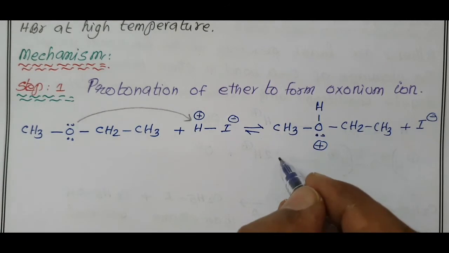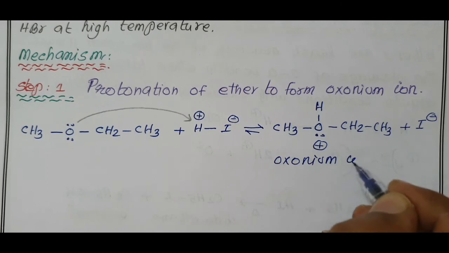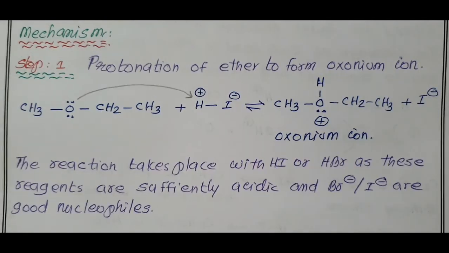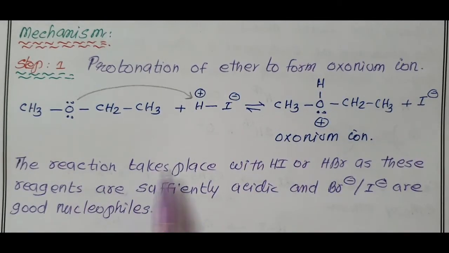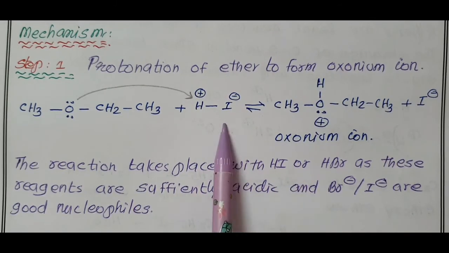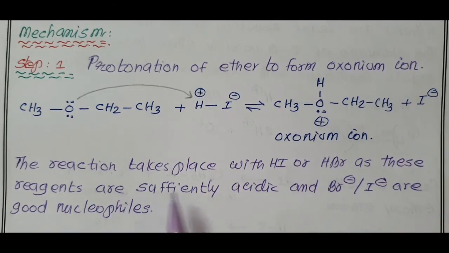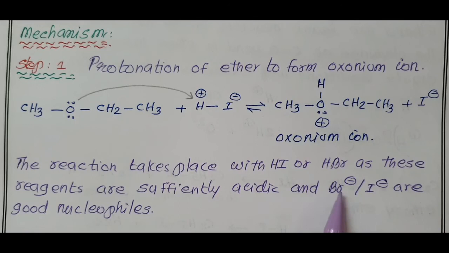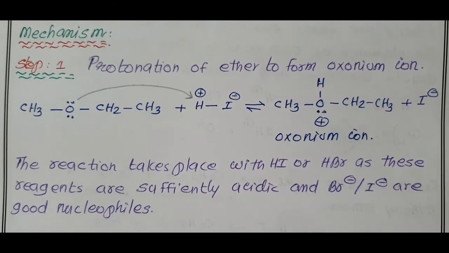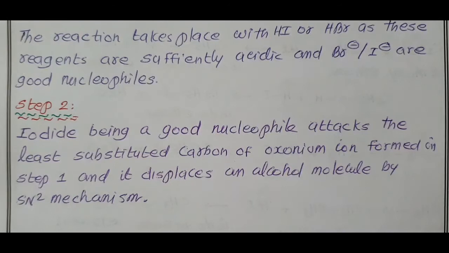This is your oxonium ion. The reaction takes place with hydrogen iodide or HBr, as these reagents are sufficiently acidic and Br minus, I minus are good nucleophiles.